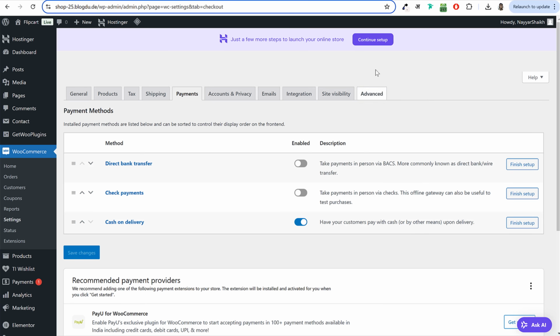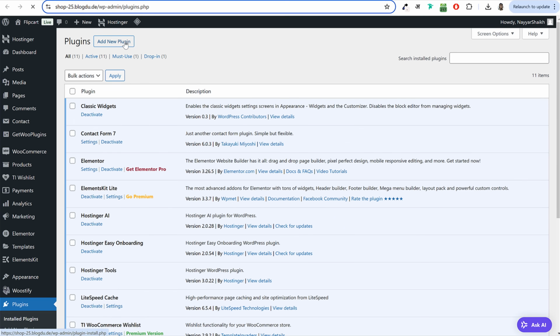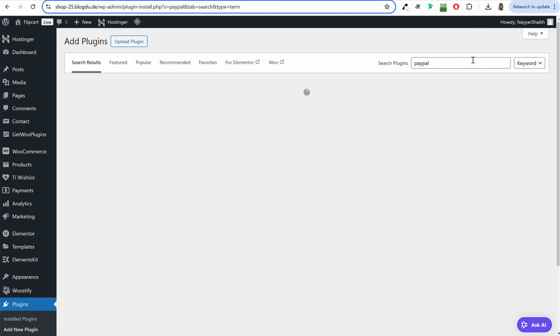Let me show you how. So let's stay on this page and let's open plugins in a new tab. Now over here, click on add new plugin. First of all, I'll install a payment gateway called PayPal, which is very common throughout the world. If somebody wants to make payment through PayPal, I want to give them this option.